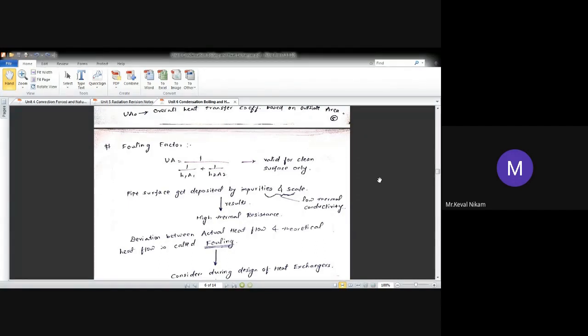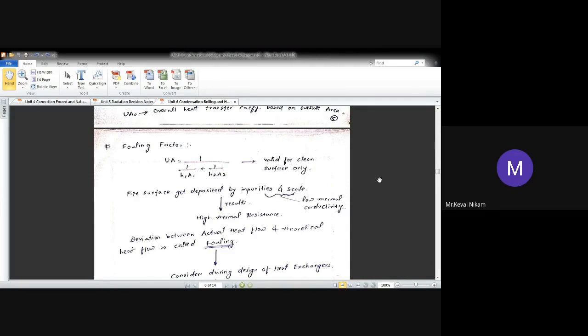The water consists of a number of minerals and salts. These salts and minerals will get separated out because of the continuous exposure to the temperature difference. And those impurities, that scale or salt, are going to get deposited over the surface of the tube, and will form a layer of impurities or scale.